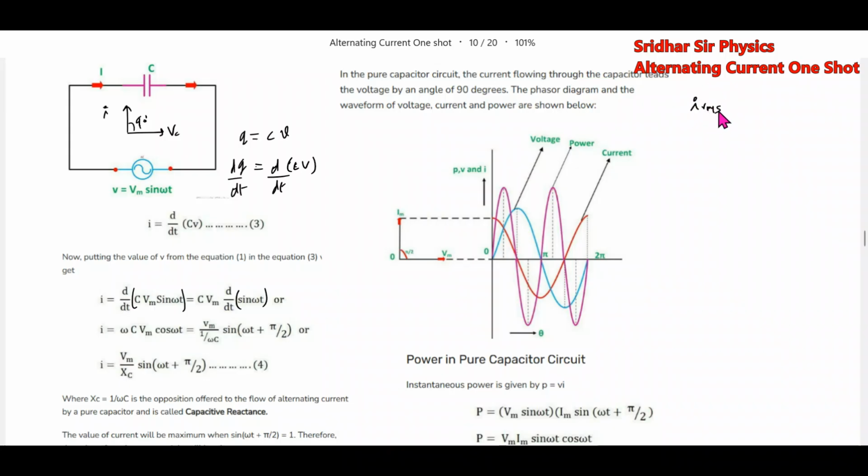IRMS equals Vrms by Xc. What is the capacitive reactance? Xc is equal to 1 by omega C. So this will become Vrms times omega C. So we can control the flow of current by varying the frequency of the source and the capacitance, and it will make the current lead the voltage. So this is called capacitive reactance.